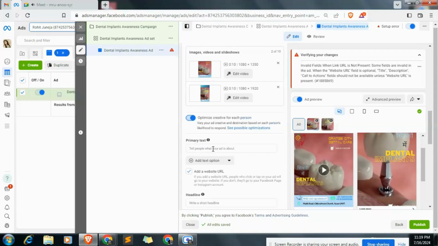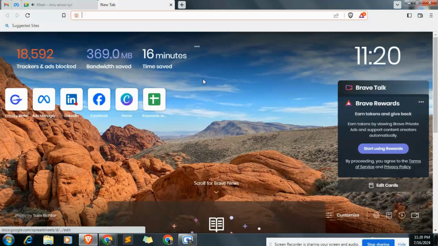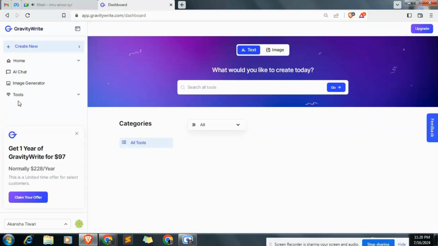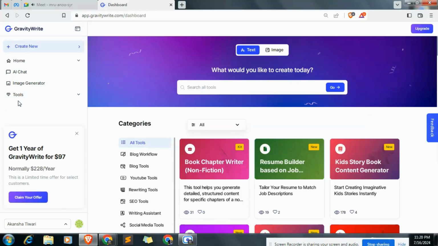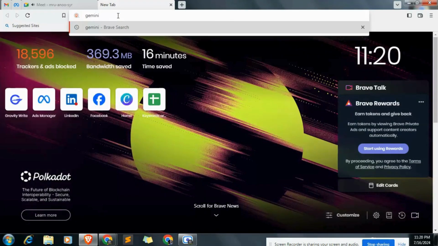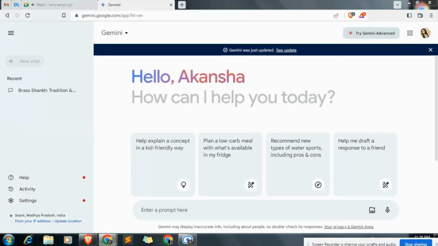So this is the primary text. We will have to create the primary text, so now we will use an AI tool, because AI tools are good at this. In the past video we used Gravity Write, right? I'm not sure, but yes, Gravity Write is a good tool. This time we will use a different one. I'll open Gemini. Gemini is Google's AI tool. Gemini's previous name is Bard. Google was late with its AI tool.